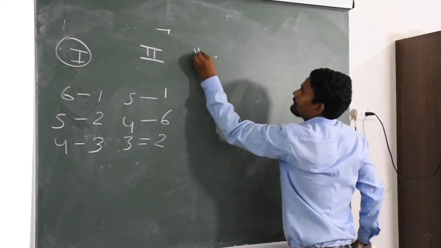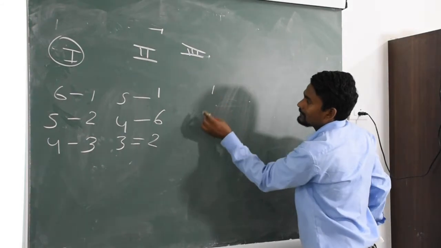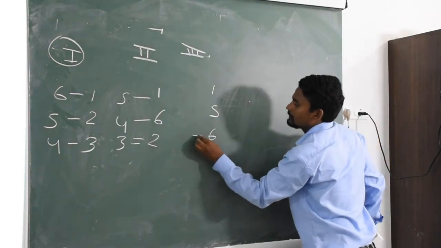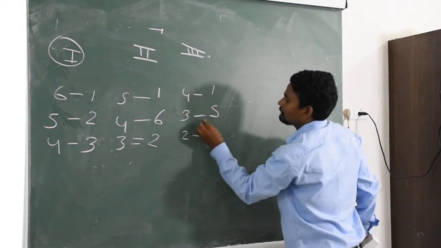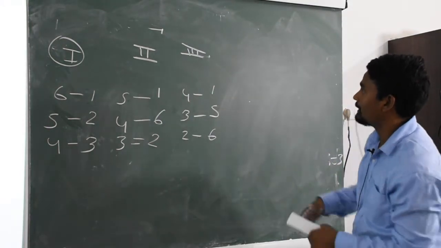For round 3, 1 will be fixed in place. So 5 will come here. 5, 6, 2, 3, 4. So these numbers are rotating clockwise.